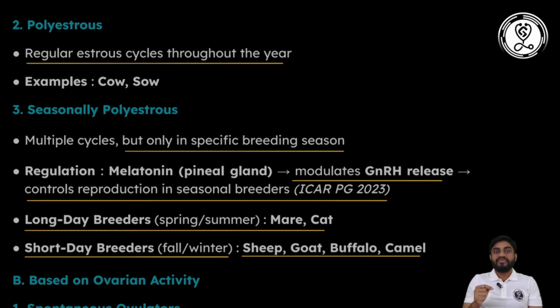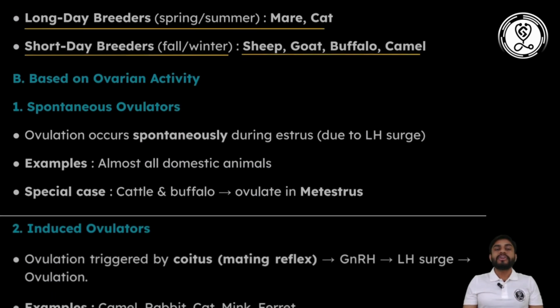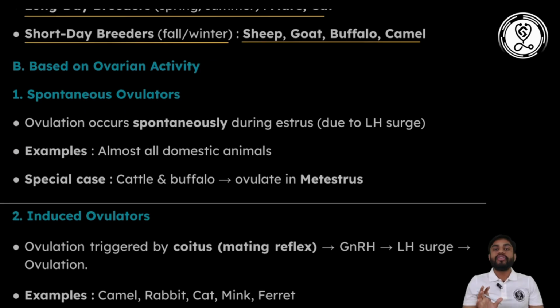So this is the classification based on occurrence, how the estrous cycle occurs in the animal: whether it occurs once a year, whether it occurs regularly, and if it occurs regularly, how it is dependent on the light or photoperiod. Now comes the classification based on ovarian activity, how the ovary regulates the estrous cycle. Some animals are classified as spontaneous ovulators.